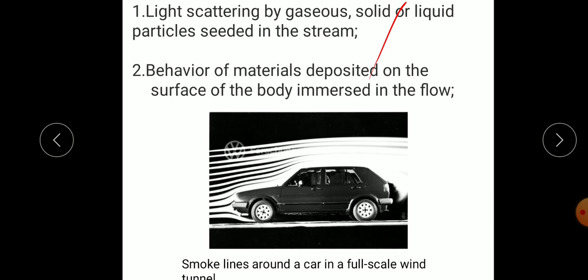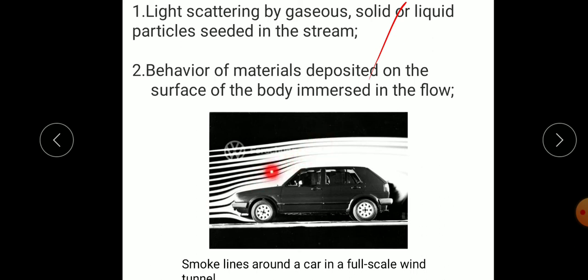The second one is the behavior of the material deposited on the surface of the body immersed in the flow. We can observe this mostly by the light scattering by gaseous or liquid particles. Here we see one example, this car inside a wind tunnel, and smoke is inserted into the high velocity air flowing. So we get the flow patterns.